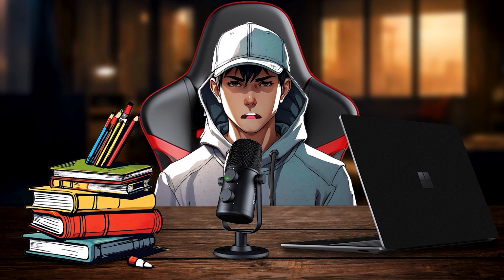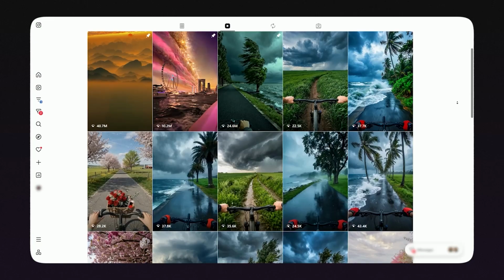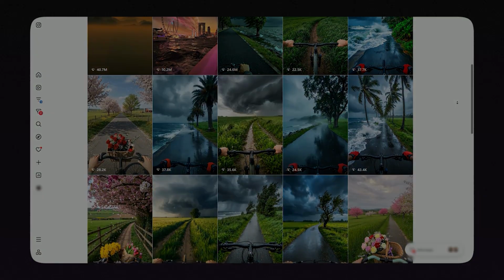And that's literally it. No camera, no drone shots, no expensive gear, just AI. This niche is still super early, which means there's a huge chance to grow fast if you start now.